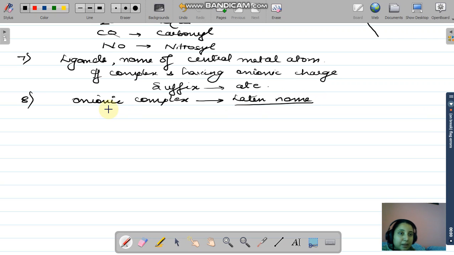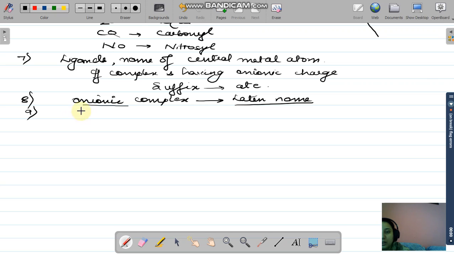Like in the case of mercury, we do not have a Latin name. तो mercury के केस में we are going to write it as mercury only. But जिसके केस में we have the Latin name, if the Latin name exists, then you are going to write down the Latin name only. This is in the case of anionic complex.